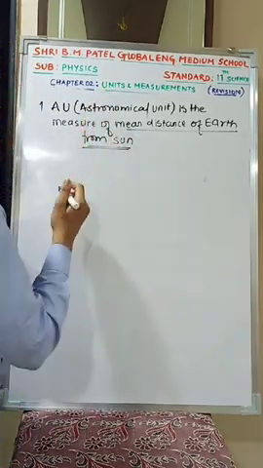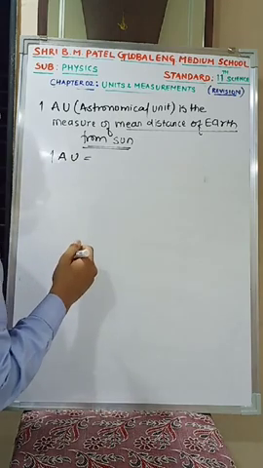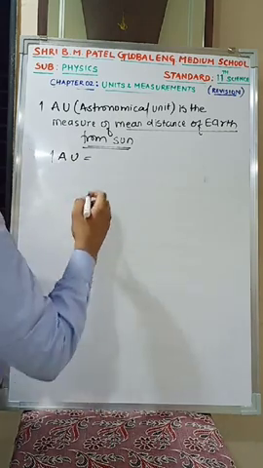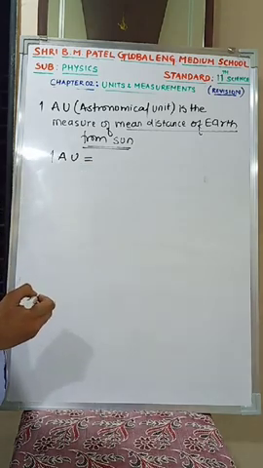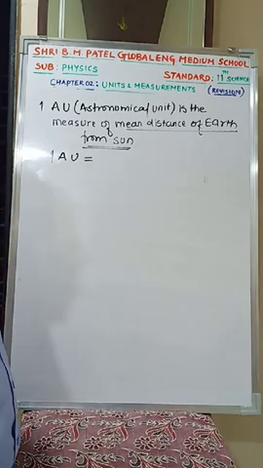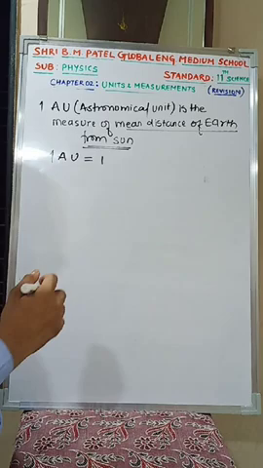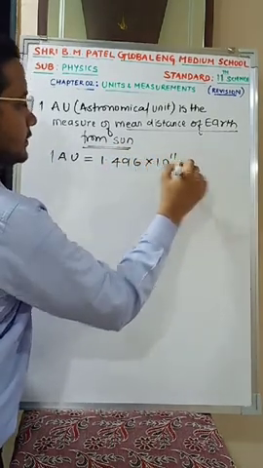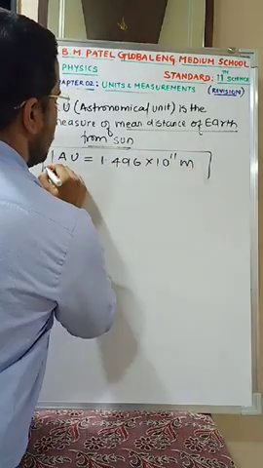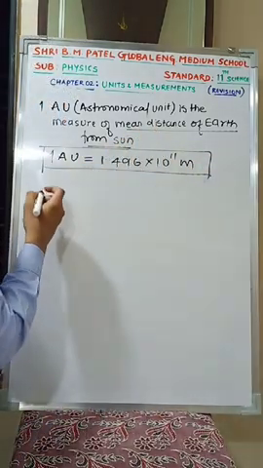That is 1 astronomical unit. Can anyone tell me the value for 1 astronomical unit? 1 astronomical unit is 1.496 into 10 power 11 meters. That is the value for 1 astronomical unit. Is this clear? Which is the mean distance of Earth from the Sun?